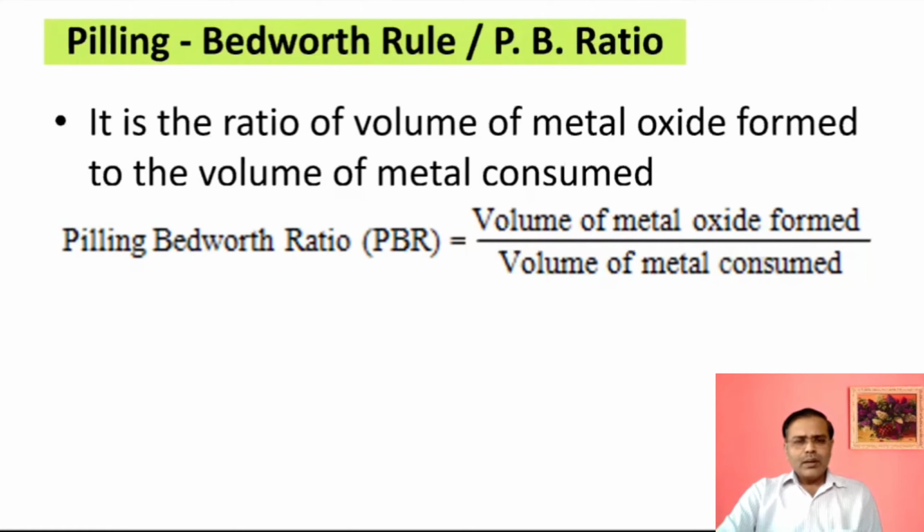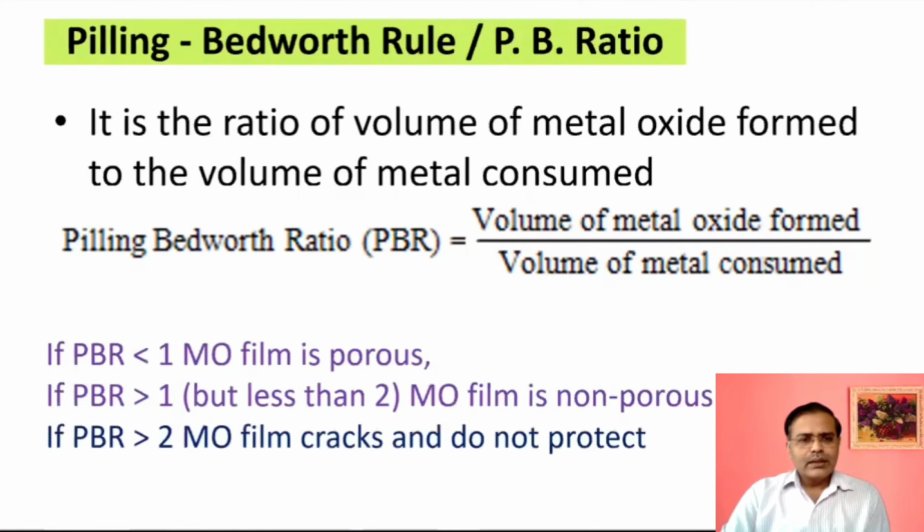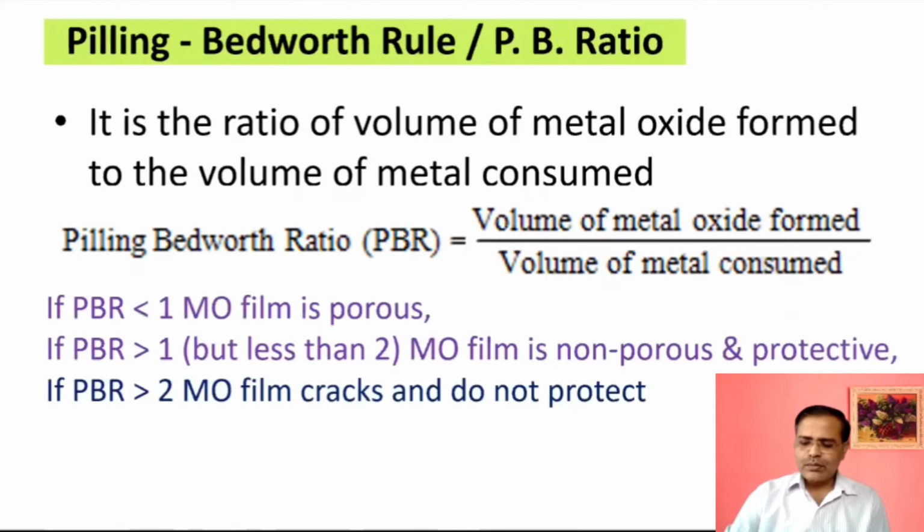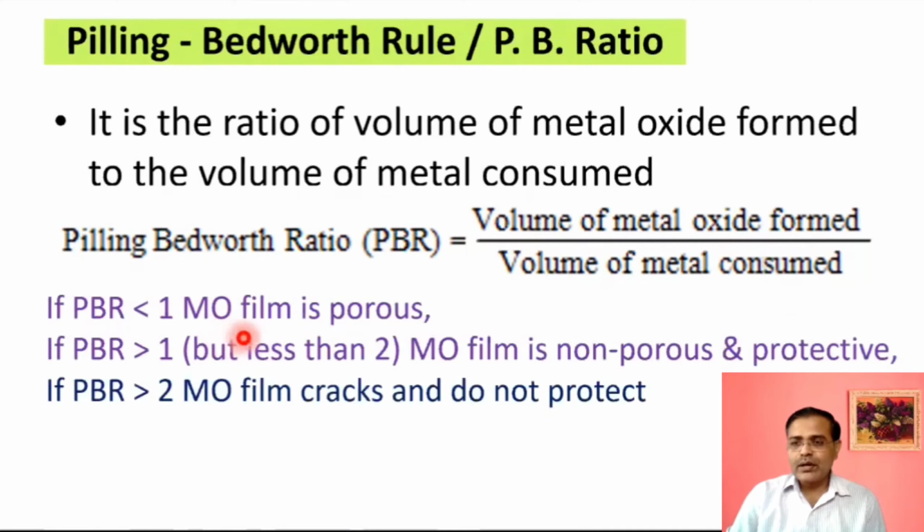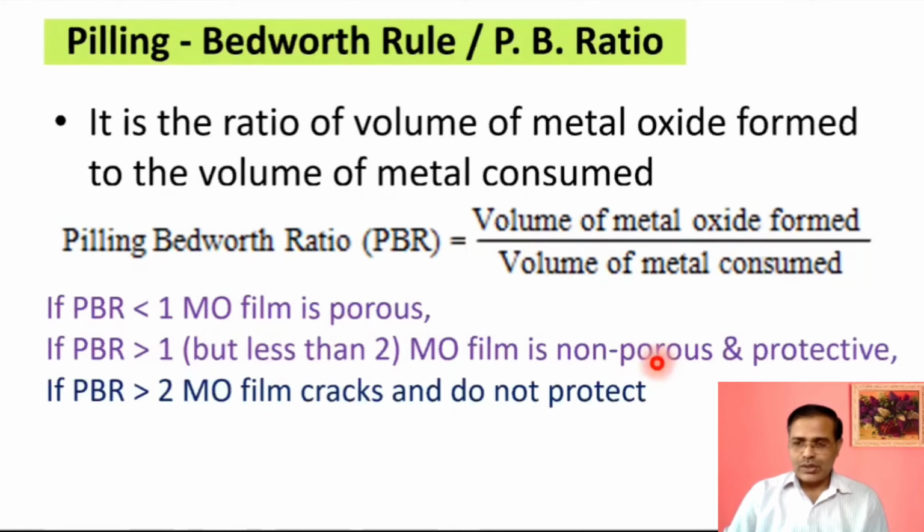So mainly there are various possibilities. If PBR is less than 1, then metal oxide film is porous. MO stands for metal oxide. Metal oxide film formed will be porous. If PBR is more than 1, then it will be non-porous. If PBR is more than 2, it will be non-porous, but the problem is it forms some cracks.